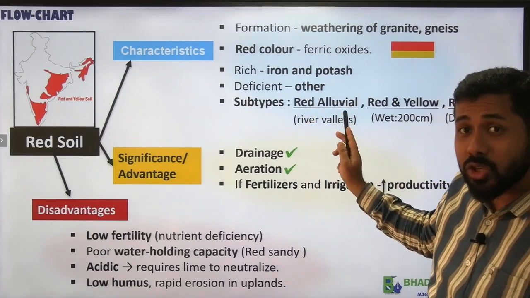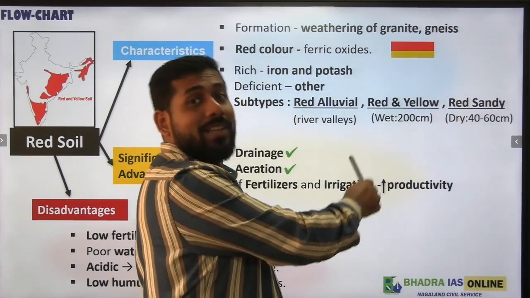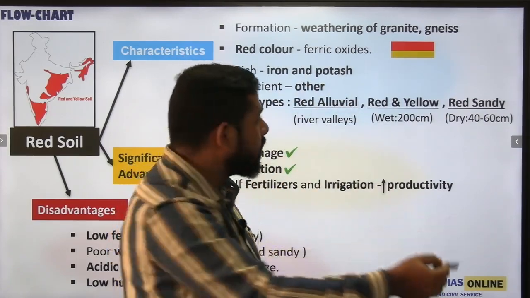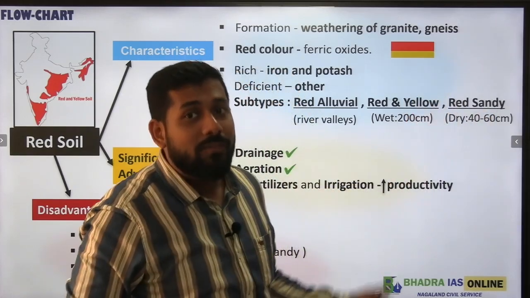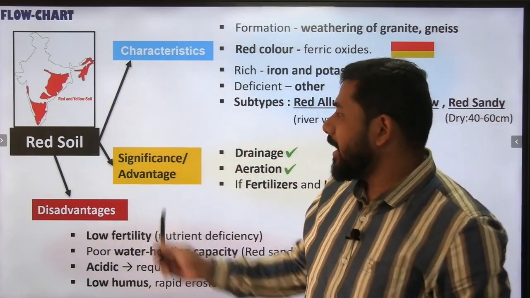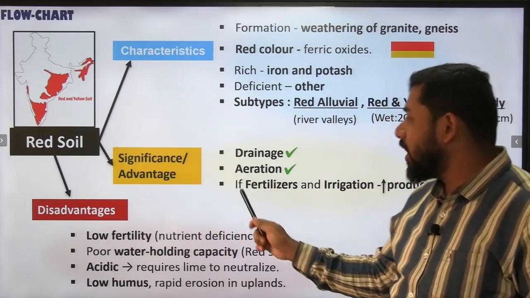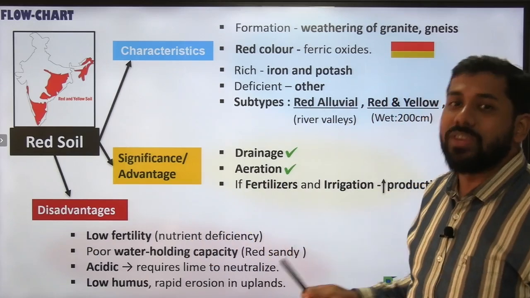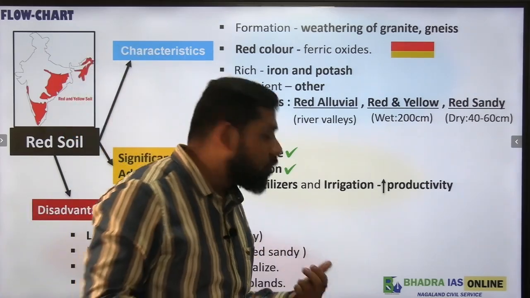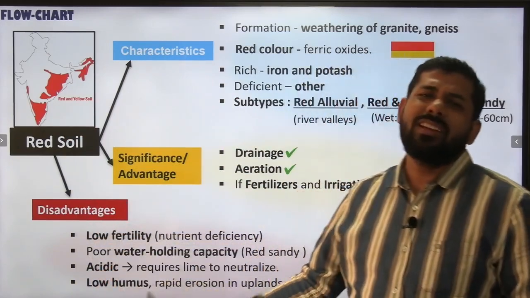One was red alluvial soil, which is found along the river valleys. The second one was red and yellow soil, found where the rainfall is more than 200 centimeters, that is the region of northeast India. And red sandy soil, which is found in the drier regions. If we talk about the significance of the soil, yes, it provides good drainage, good aeration. If fertilizers and irrigation facilities are applied, then the productivity of the soil is very high.